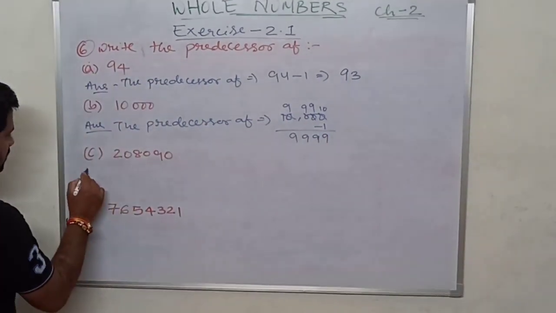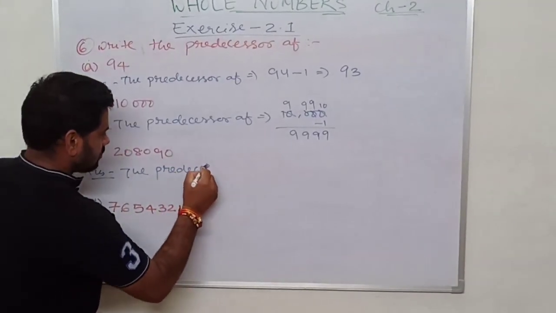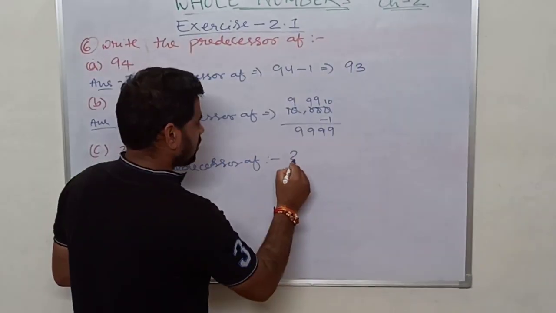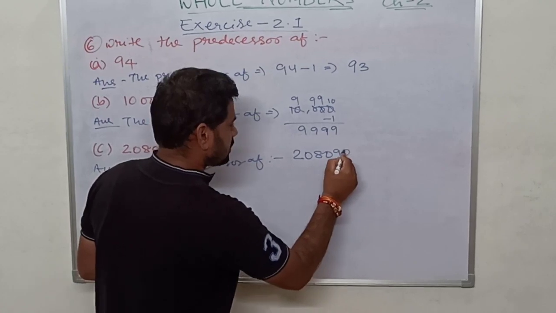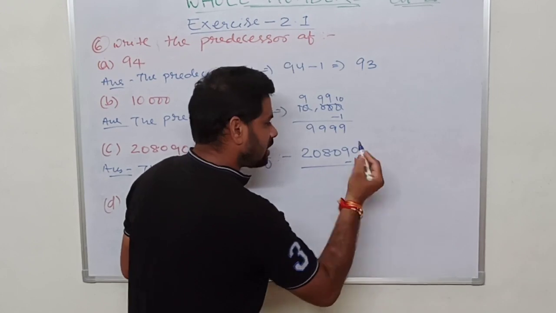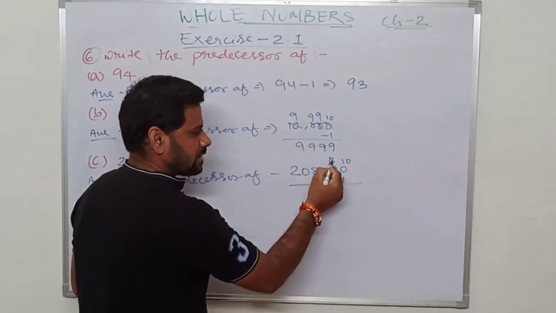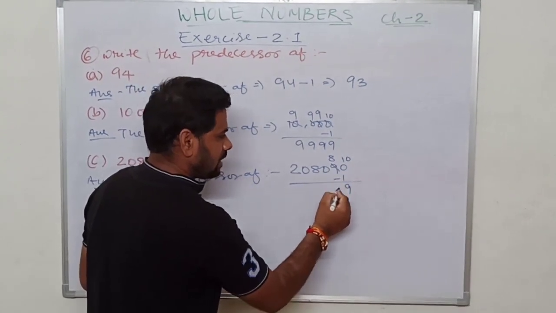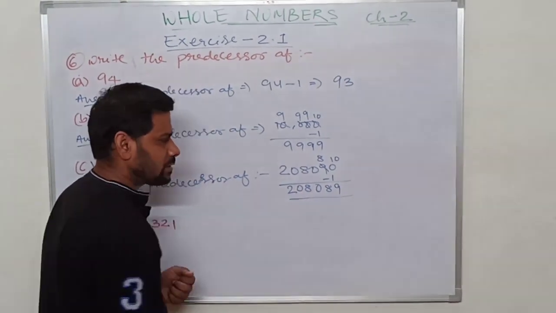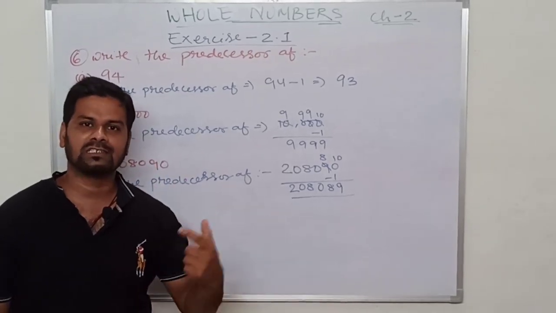Next, the predecessor of 208090. We will find out the predecessor of 208090. Subtract 1 here, it is 9. Carry 1 from here, it will become 10. This became 8. 10 minus 1 is 9. 8 as it is. 0 8 0 2. This is the predecessor of 208090. We are subtracting 1 from each number, the result is the predecessor.